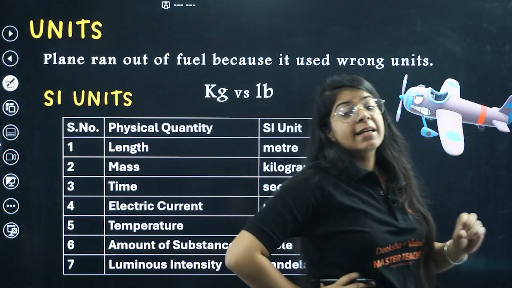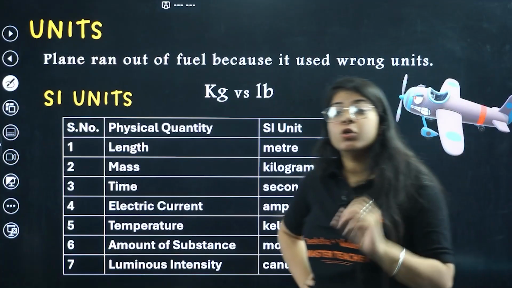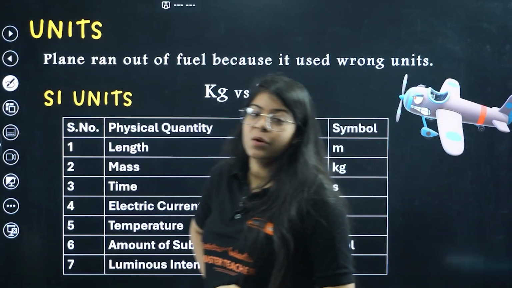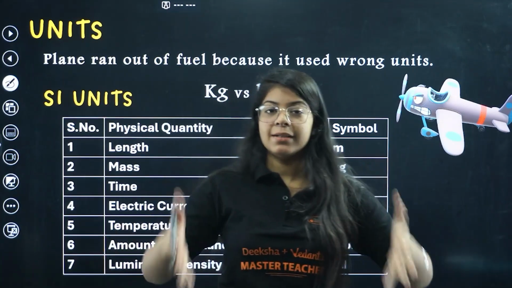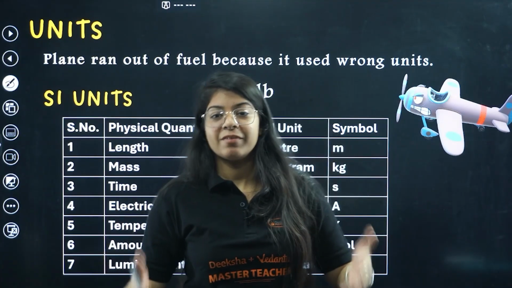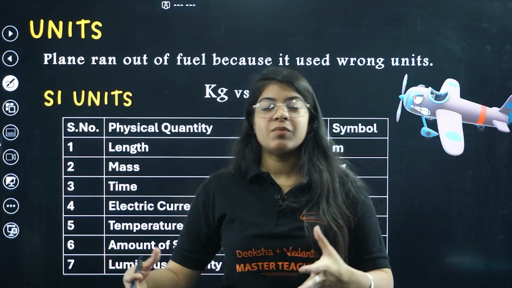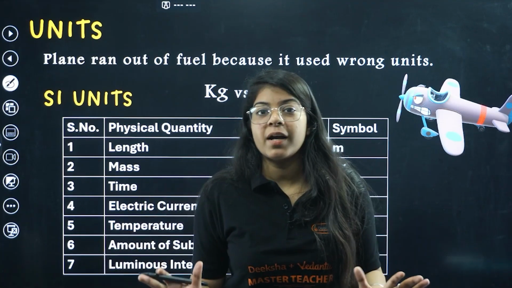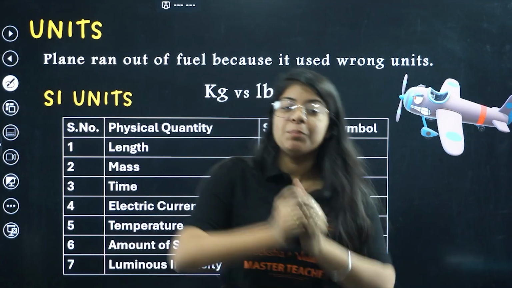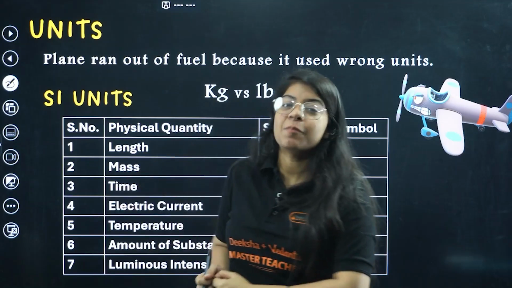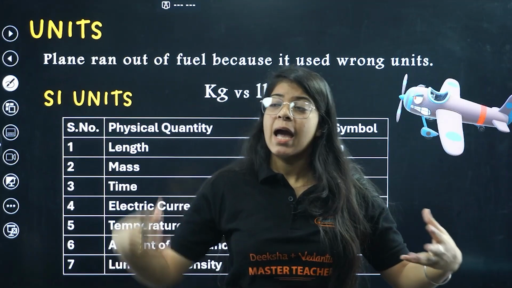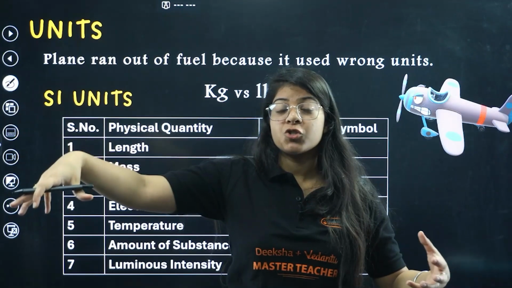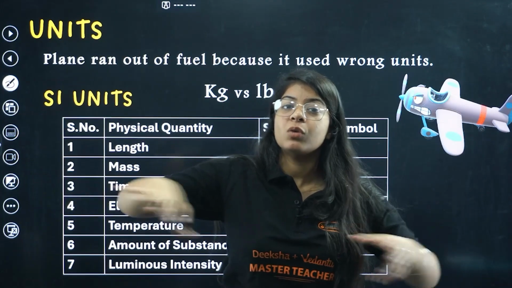That is why it is very important, beta, to use proper units. These units have a standard measurement to study science. When I say 9 meters, when I say 15 ampere of current, it means the same here, the same in Germany, the same in America. So if I'm working on a very important experiment and another scientist in Germany is working on the very same experiment, we are totally aligned.